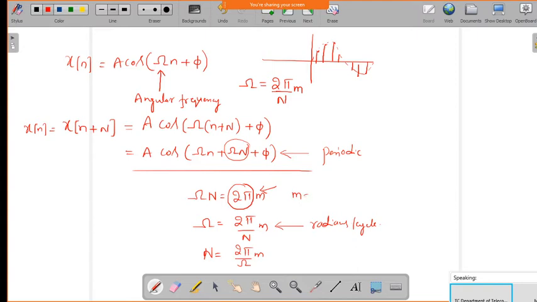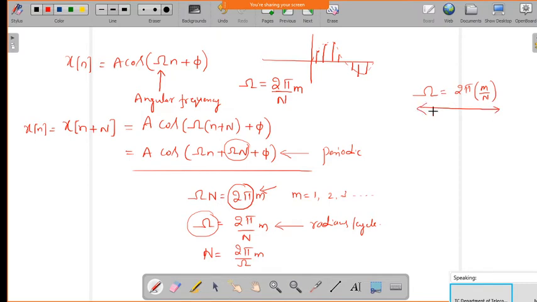So m equal to 1, 2, 3, like that it will come, and if I want to get n as a complete integer, then you will come to know m for different values. Alternatively, if I want to say this signal is periodic, then this omega should be a rational multiple of 2 pi.